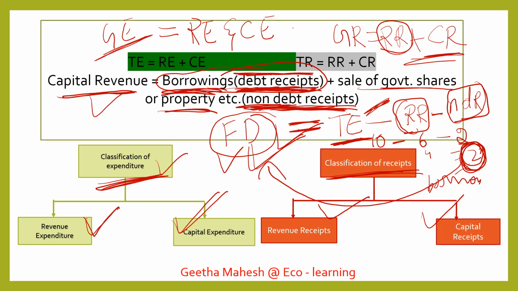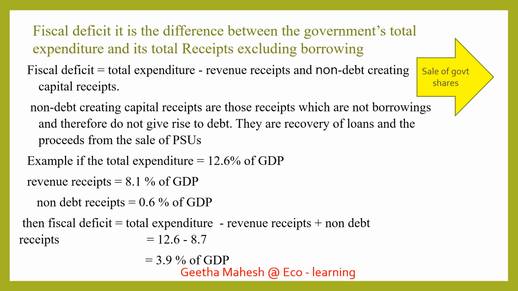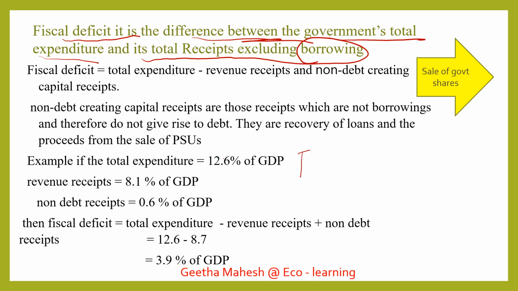Let us understand this fiscal deficit in detail. I hope you understood the example I took. Still, we will go through it. Fiscal deficit is the difference between government's total expenditure and its total receipts excluding borrowing. Fiscal deficit is equal to total expenditure minus revenue receipts plus non-debt creating receipts.